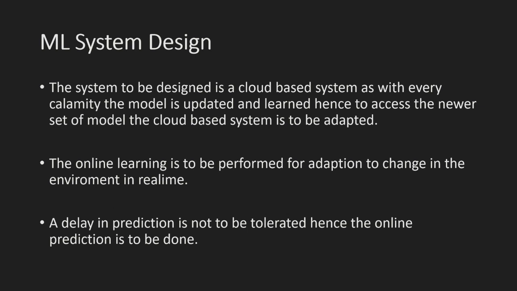ML system design. For the three most basic ML design constraints, the first one is edge or cloud. For this, a constantly updated model should be used, so we need a cloud-based model, followed by online learning for each new event. Online learning should be done in the system and it should constantly improve. Followed by batch or online prediction: online prediction is to be done because we cannot afford a delay with a batch prediction system. So we need an online prediction system in this case.